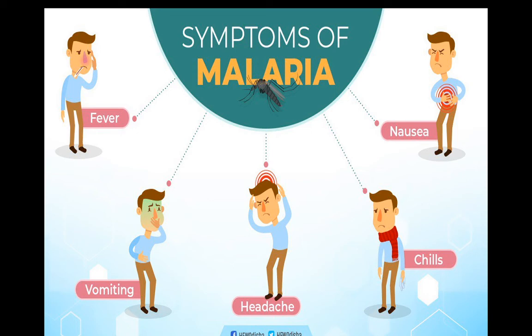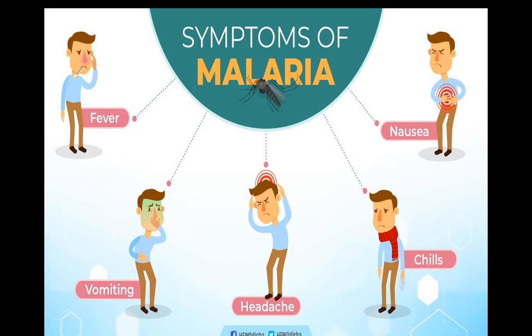So these 5 are the common symptoms of malaria. Whatever notes I have given or whatever I am saying, you have to write in your notebook. Again and again I am saying that in your textbook notes are not there, so you have to write your own notes now. In term 1 I gave the notes, but now you have to prepare your own notes with the help of these PPTs.